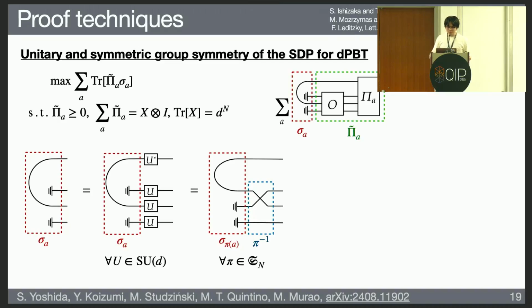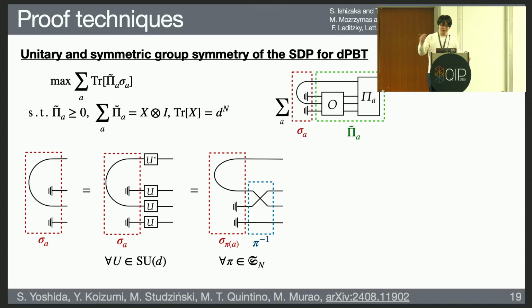Right, and also by looking at the symmetry of the sigma a, we can reduce the problem. The first symmetry on sigma a is a unitary group symmetry. If you apply U star on the top wire and U on the remaining wire, this state remains the same, because the maximally entangled state is invariant under U tensor U star, and the other part is just taking a trace; the other part is just a maximally mixed state.